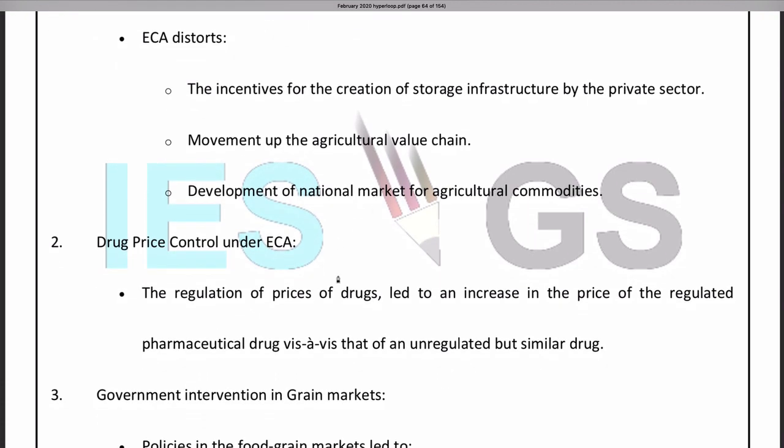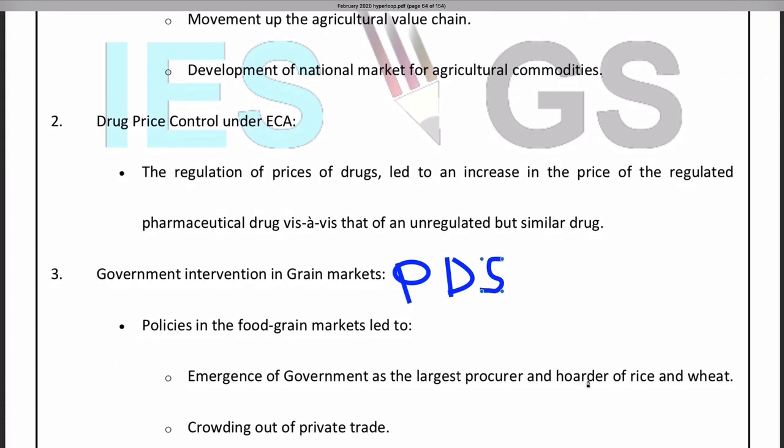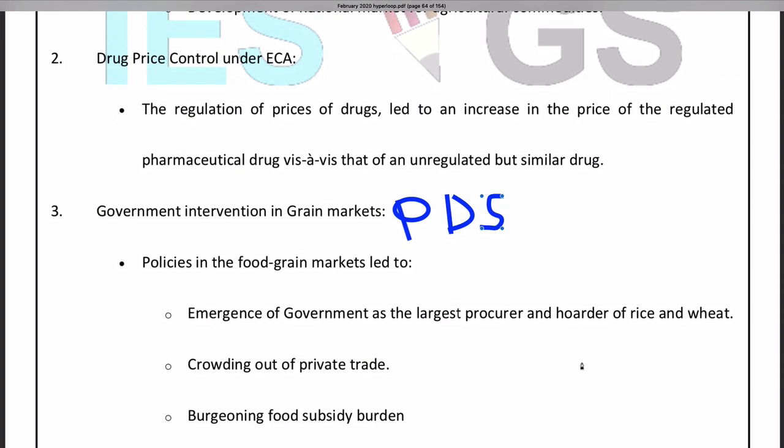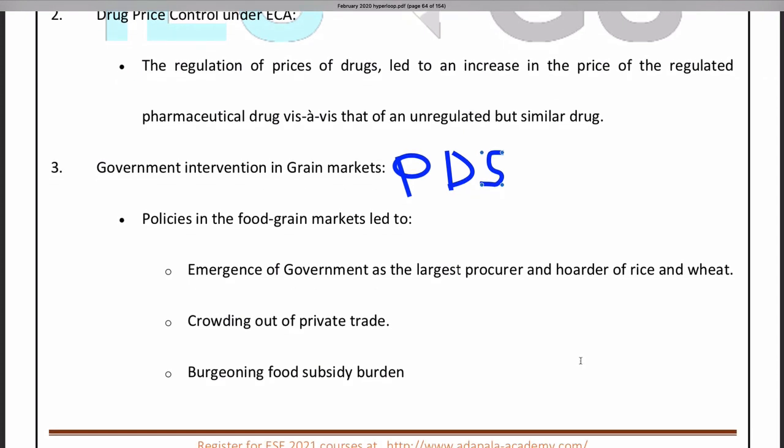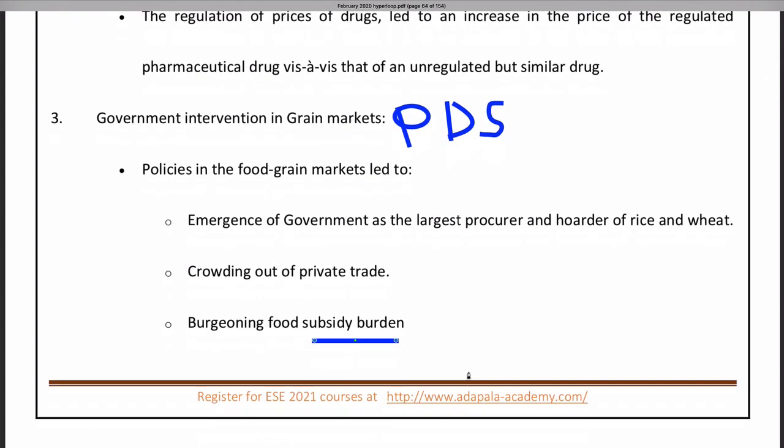Next is intervention in the grain market. In the grain market, government is the largest procurer. They will procure it at a particular price, store it and then supply. What happened? In this, private trade is totally eliminated. Government becomes the sole procurer, hoarder and supplier. And in this process, government is incurring loss, but they have to give food subsidy. They are selling it at a lower price, that is 1 or 2 rupees per kg, compared to the price at which they are procuring, that is the minimum support price.